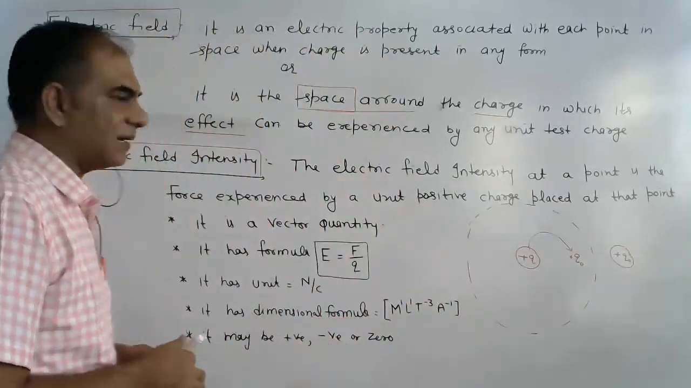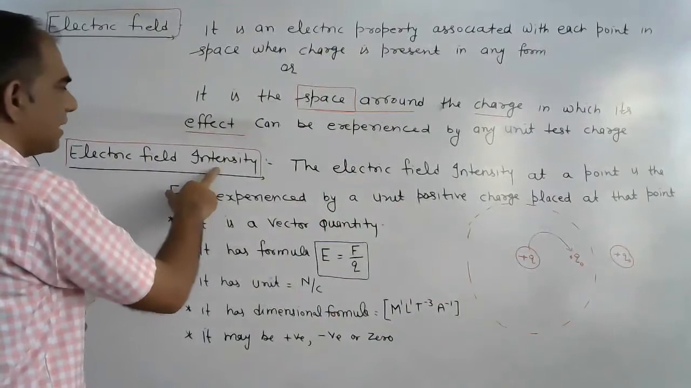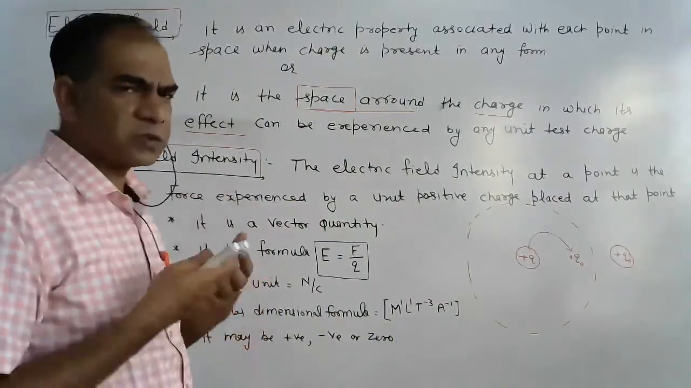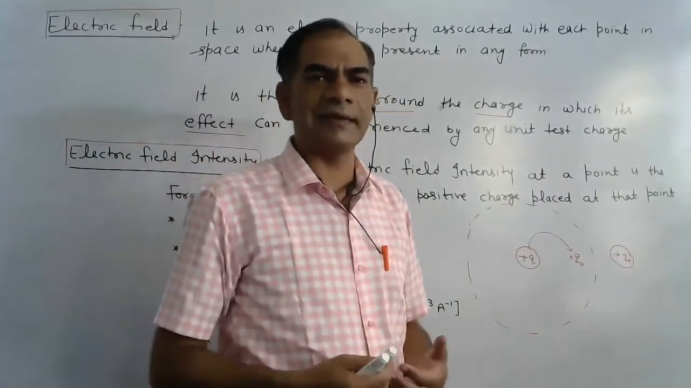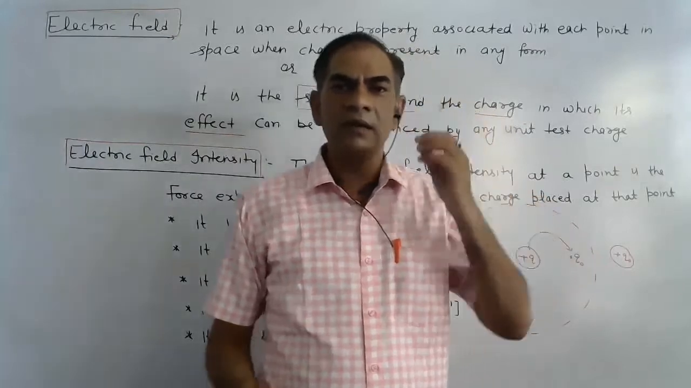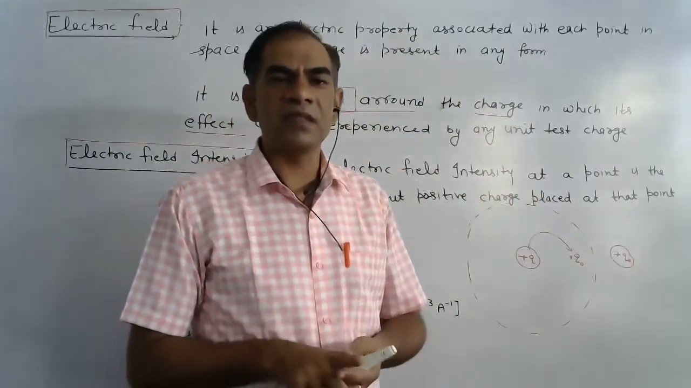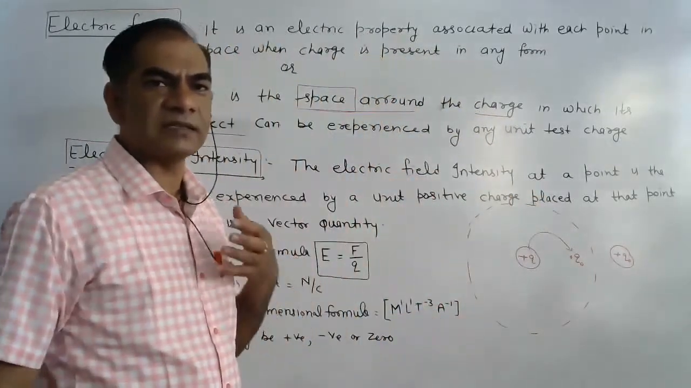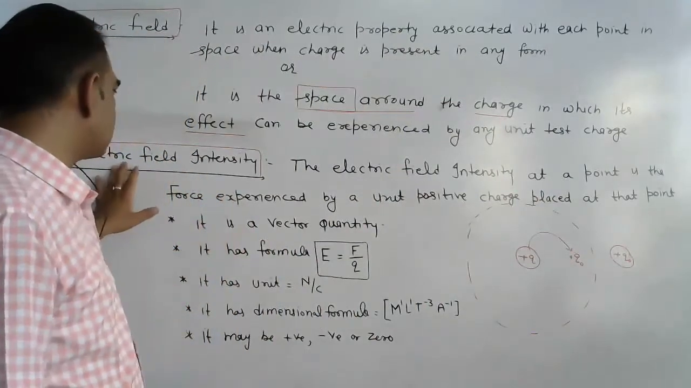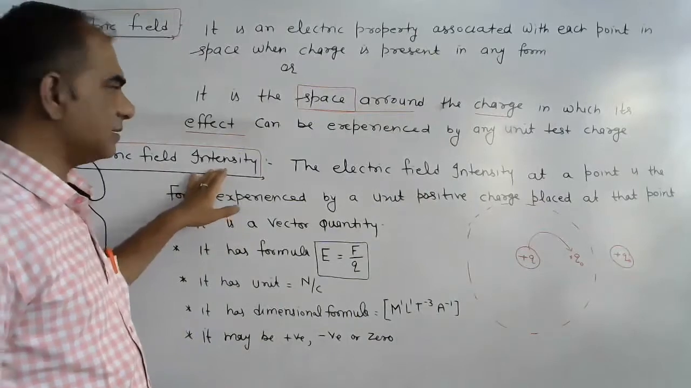So what is electric field intensity? Electric field intensity is a physical quantity. It is used to measure the electrical strength at a particular point in the space. A physical quantity means that it can be measured. So electric field strength can be measured at a particular point. That quantity is known as the electric field intensity.